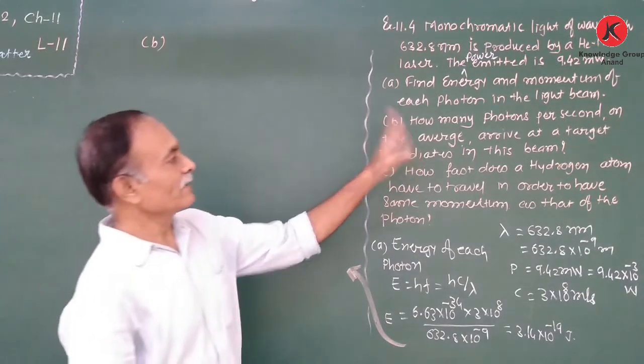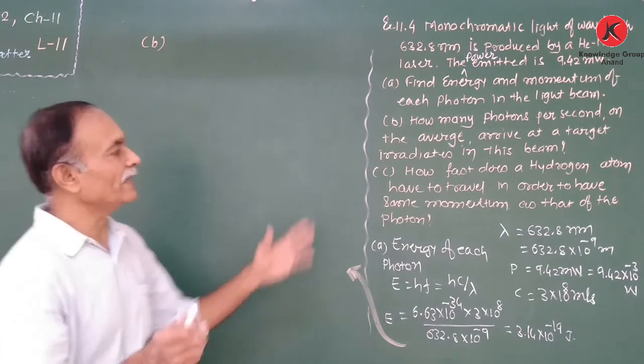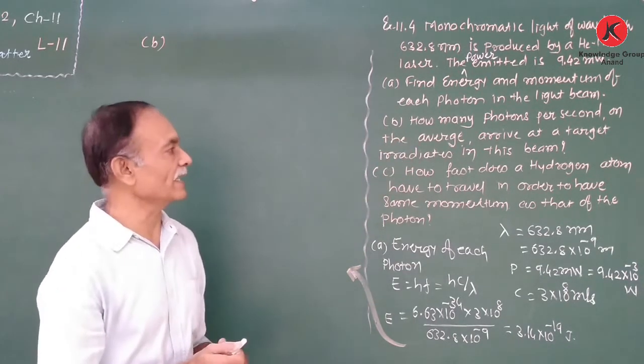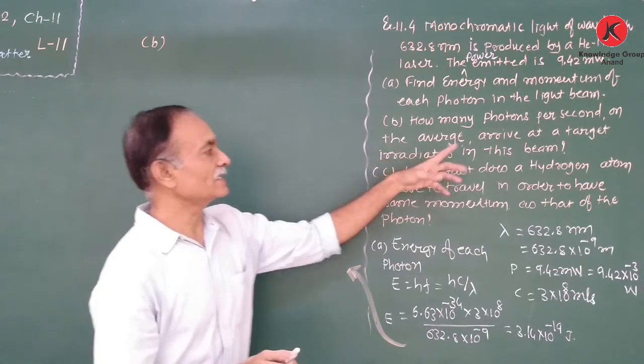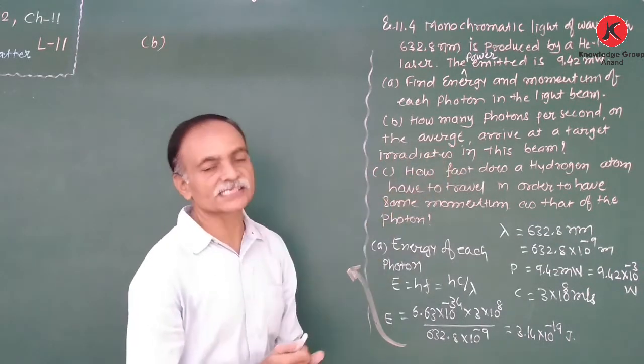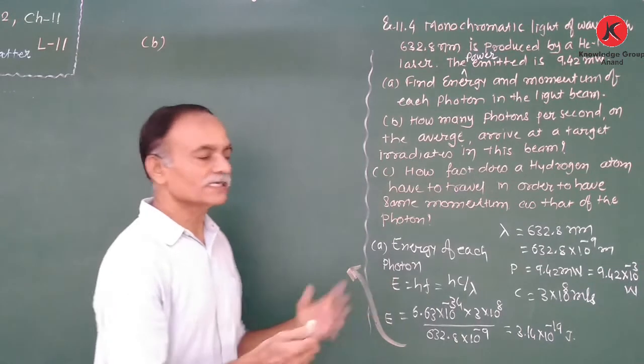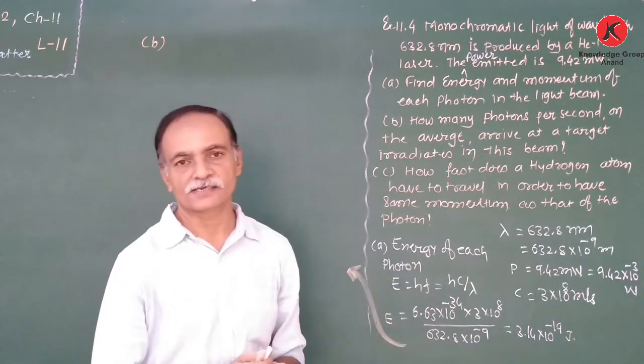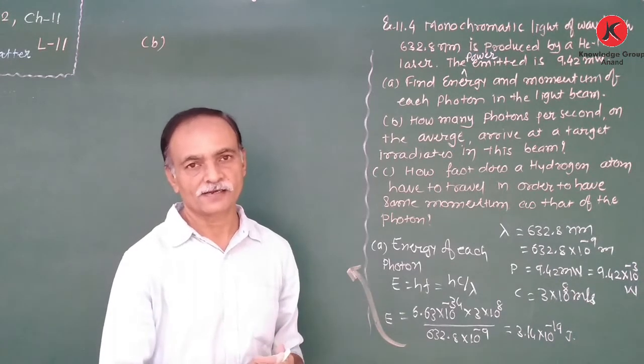Now we are going to calculate the second portion. How many photons per second on the average are incident at the target irradiated by this beam? Suppose there are n photons incident on a target per second.